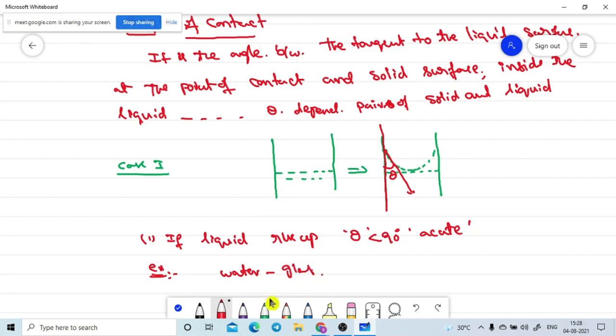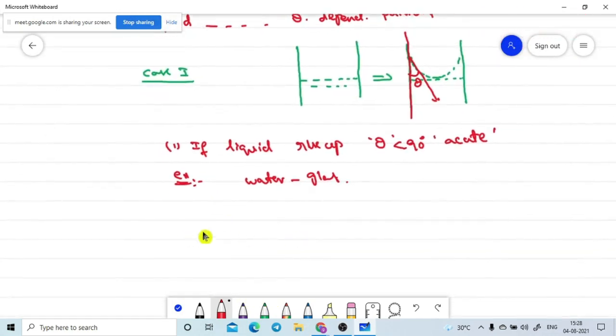Otherwise, for the glass and alcohol pair, we can observe this one.